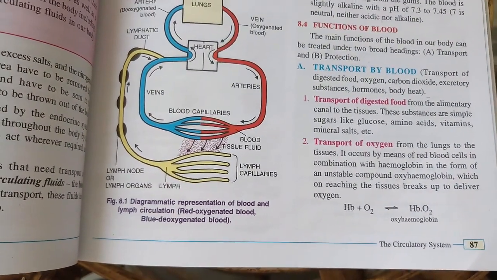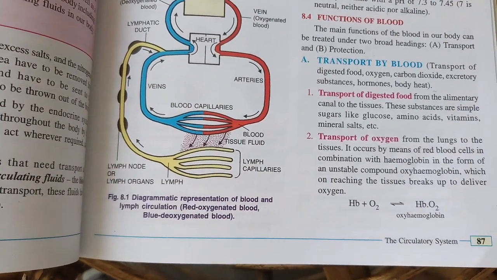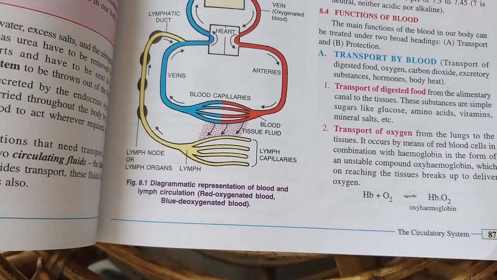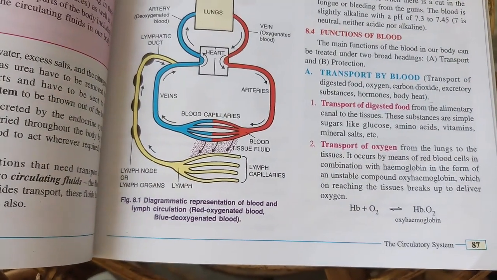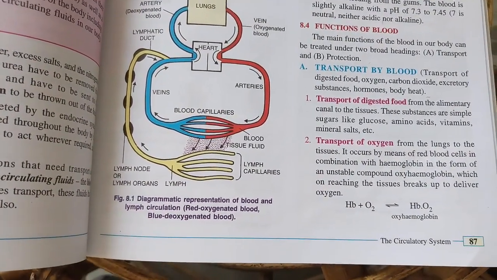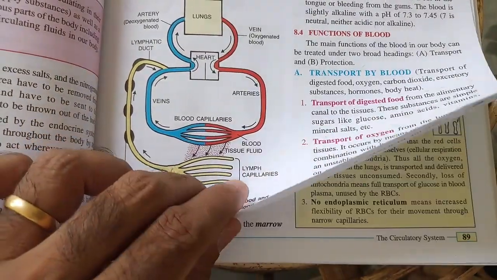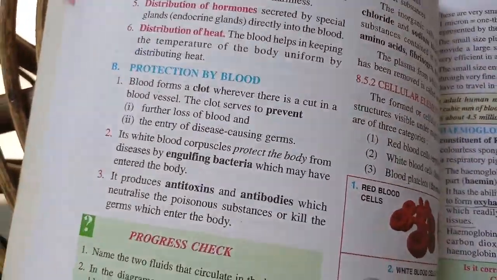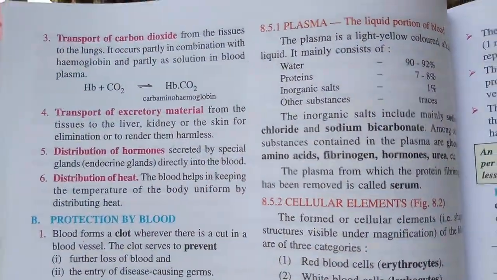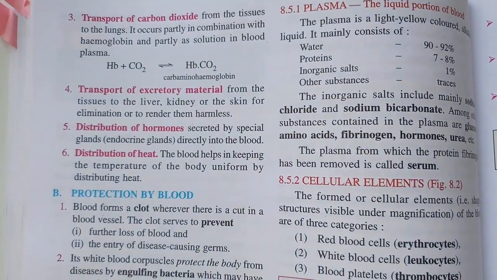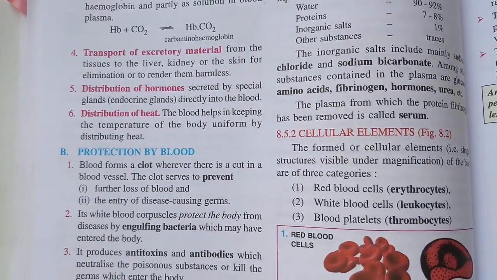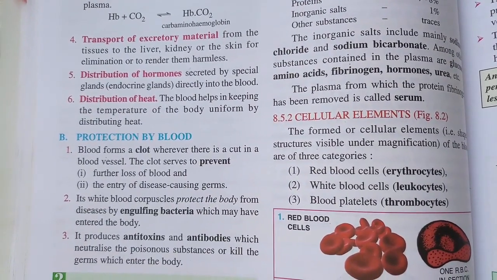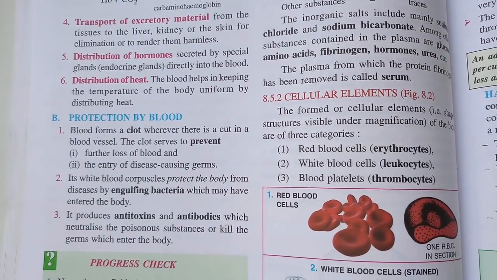Then blood transports oxygen. As we know, when we breathe, the RBC receives oxygen and turns to oxyhemoglobin particle, and then it reaches out to all the tissues and cells of the body, right? Transports oxygen, then it transports carbon dioxide back to the lungs, right? It transports excretory material from the body to the kidney and liver and skin to eliminate them.